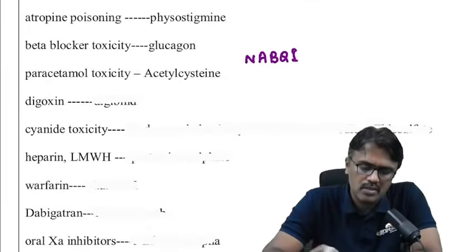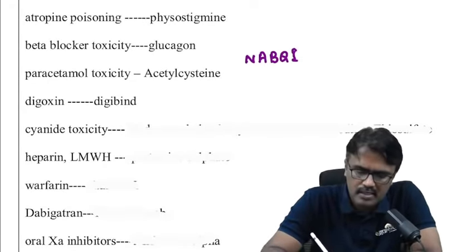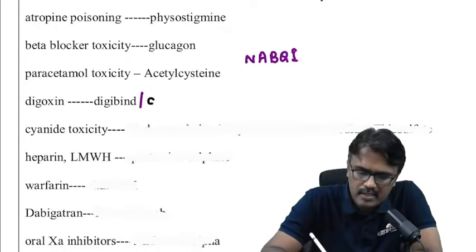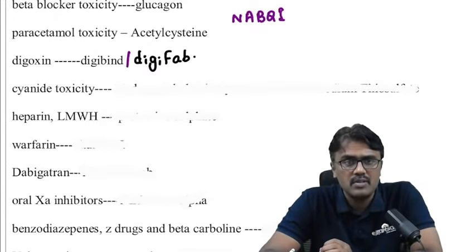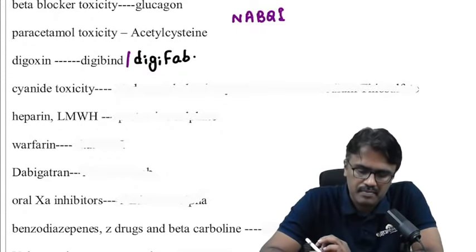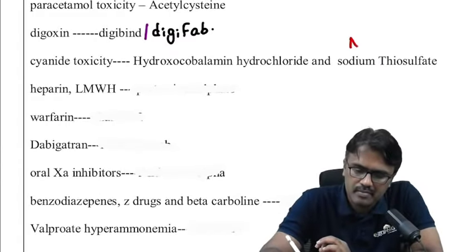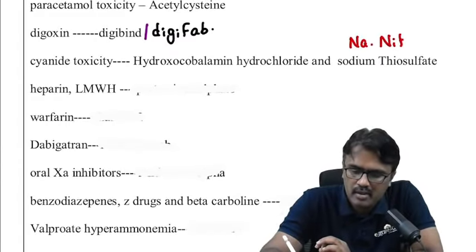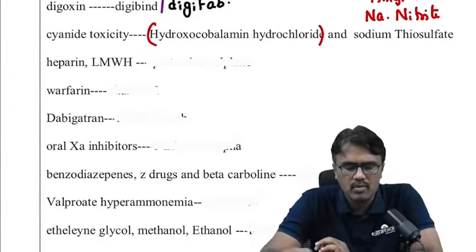Now next, digoxin. So for digoxin, the antidote is digibind. It is also called as the digifab. Cyanide toxicity, anybody can tell me? Cyanide toxicity, the drug of choice is hydroxocobalamin. That is the one. And we also use sodium nitrite or amyl nitrite. Sodium nitrite plus amyl nitrite can be used along with sodium thiosulfate, but this takes time. So the best one to treat cyanide toxicity is hydroxocobalamin.